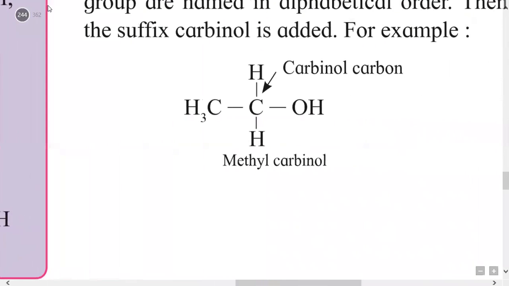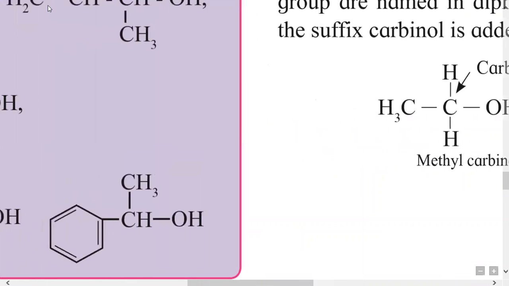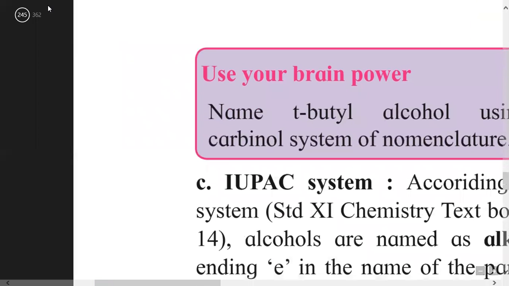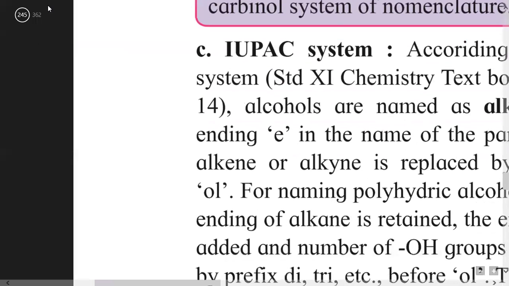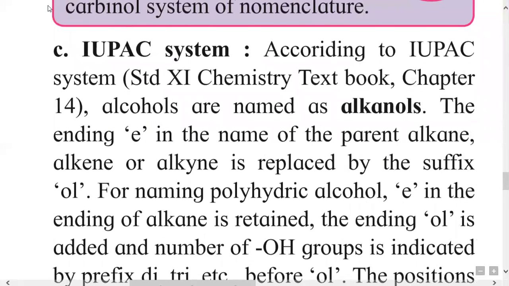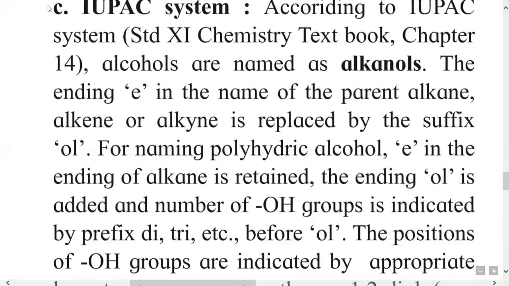Now the third type of system of nomenclature of alcohols is IUPAC nomenclature. According to the IUPAC system, the names of alcohols are given from the corresponding alkane. In the name of the alkane, the suffix e is replaced by the suffix ol.